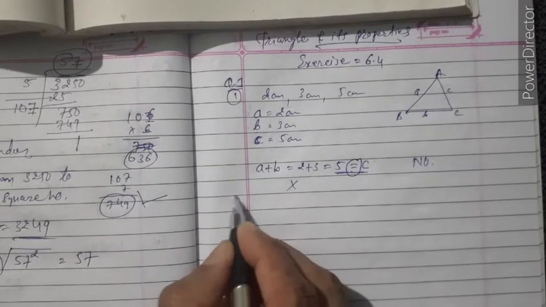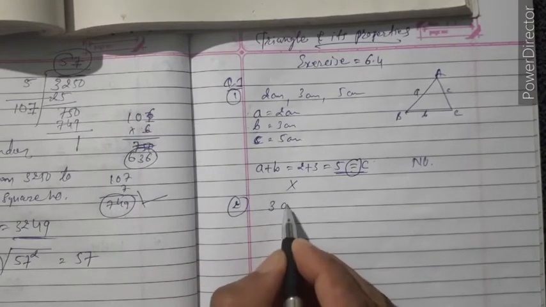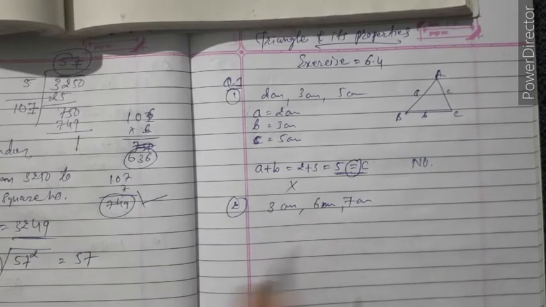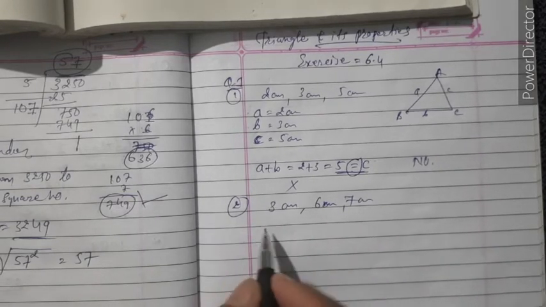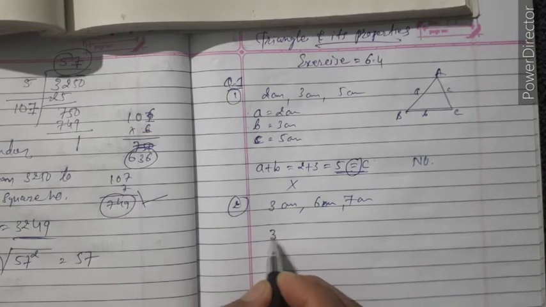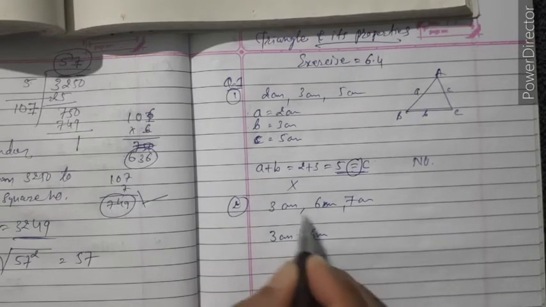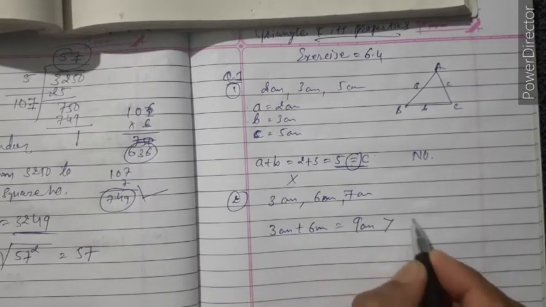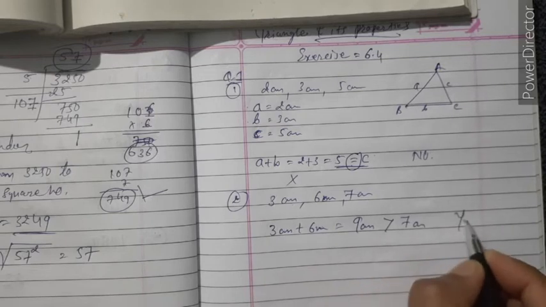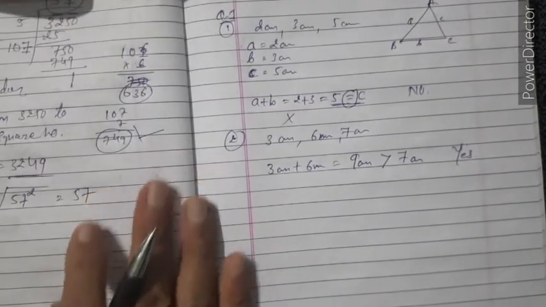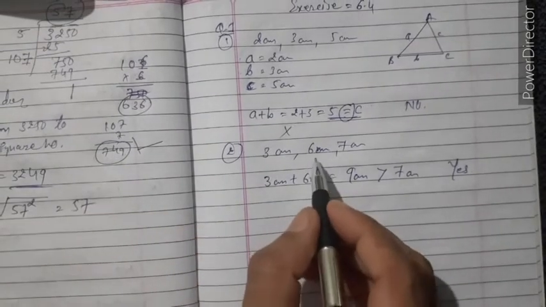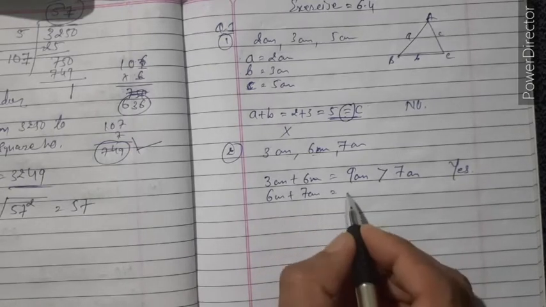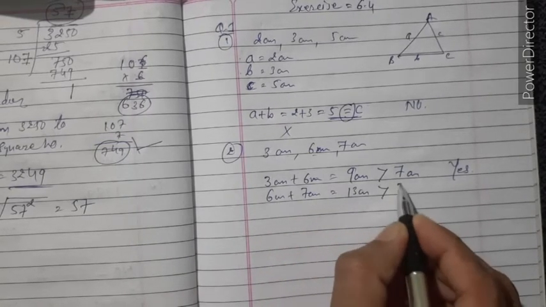Same for the second one. Look, 3 centimeter, 6 centimeter and 7 centimeter. Here we check directly. 3 centimeter plus 6 centimeter, first two, equal to 9 centimeter, which is greater than 7 centimeter. Yes, possible. Now take another two, 6 centimeter plus 7 centimeter equal to 13 centimeter, which is greater than 3 centimeter.